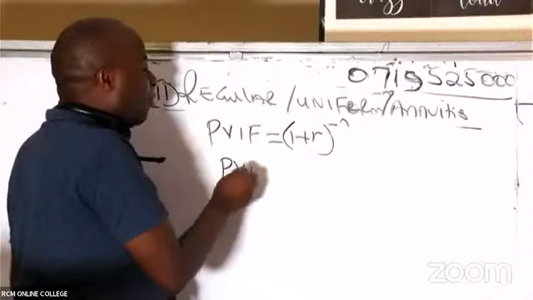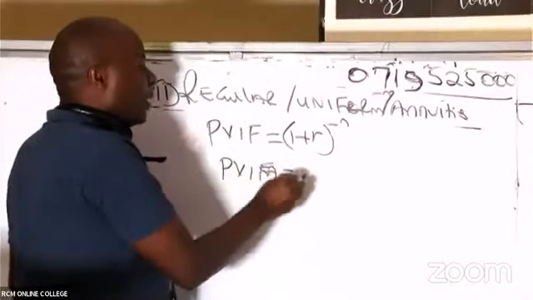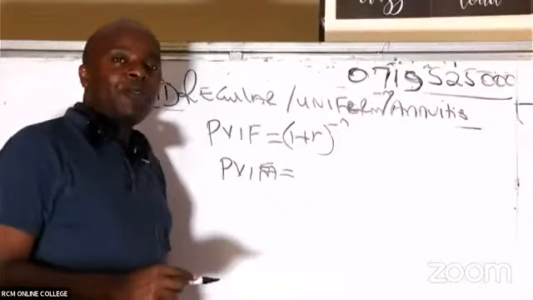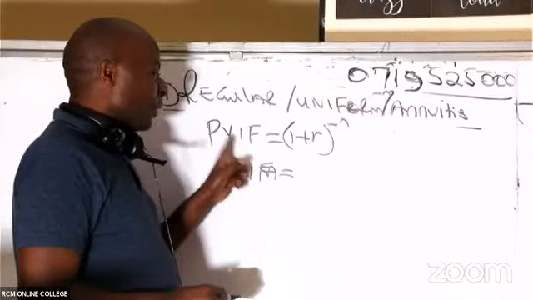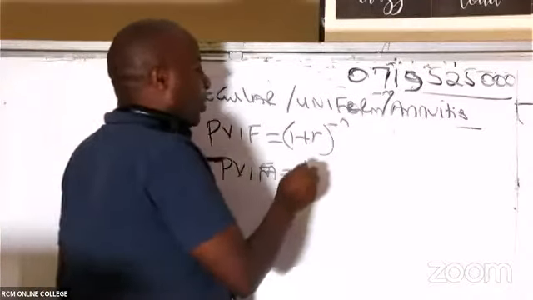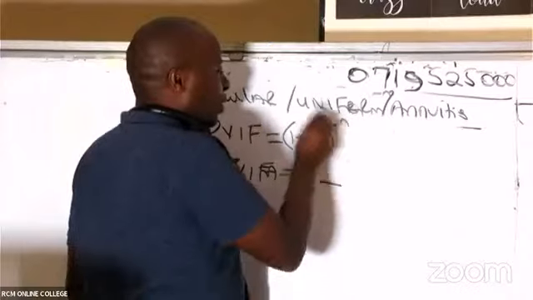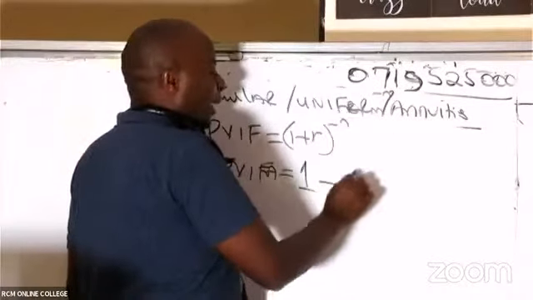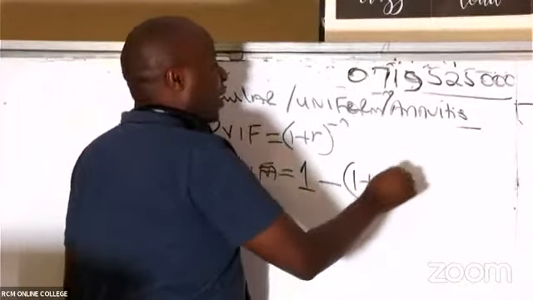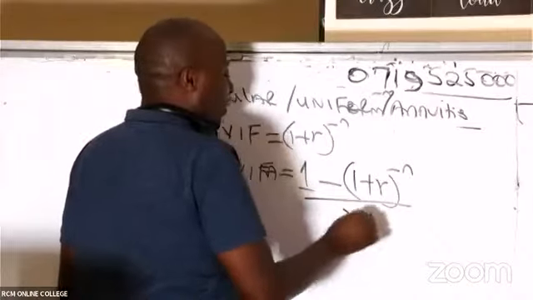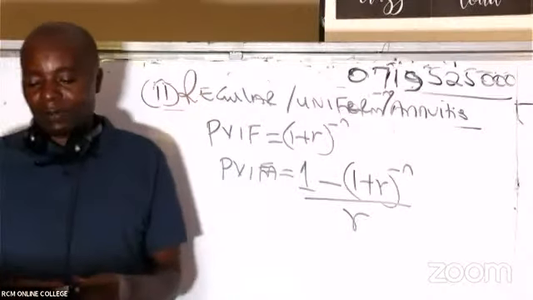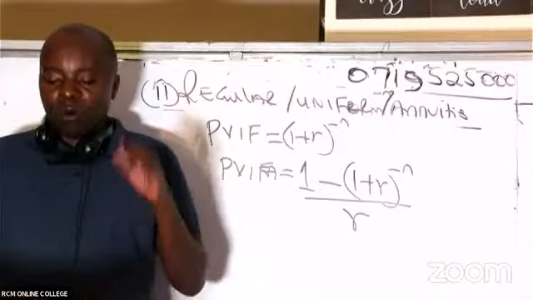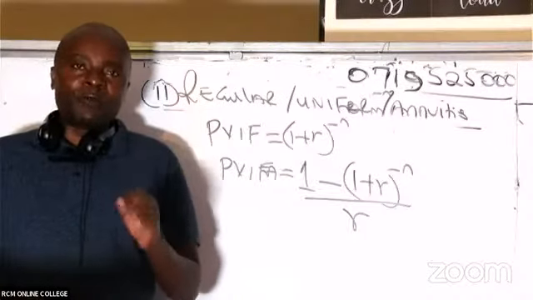To remember the formula of PVFA, first of all I'm forced to remember this. To get PVFA, we normally take 1 minus 1 plus R raised to negative n, and then everything to be divided by R. That is how we normally get the PVFA value.